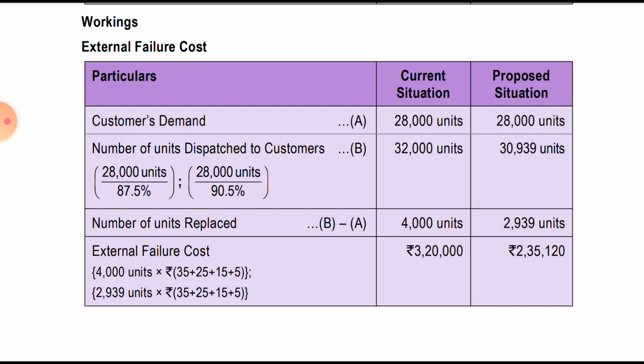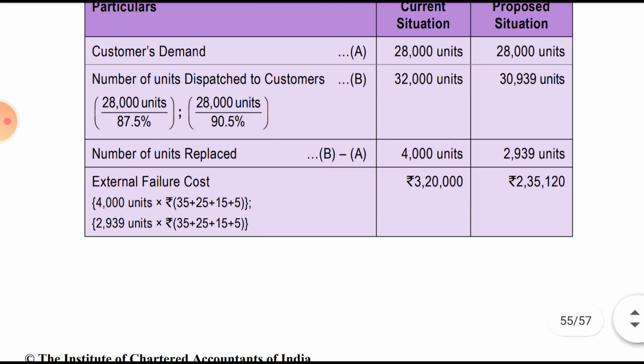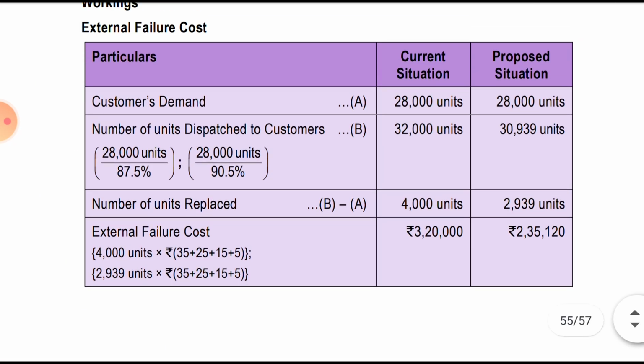The number of units replaced is the difference: 32,000 minus 28,000 and 30,939 minus 28,000. That is multiplied by the external failure cost I already discussed, that is 35 plus 25 plus 15 plus 5 rupees replacement cost. So 35 plus 25 is 60, 70, 80, so 4,000 units into 80 is 3 lakh 20,000, and 2,939 multiplied by 80 is 2 lakh 35,120 respectively. So this we write in the external failure cost.